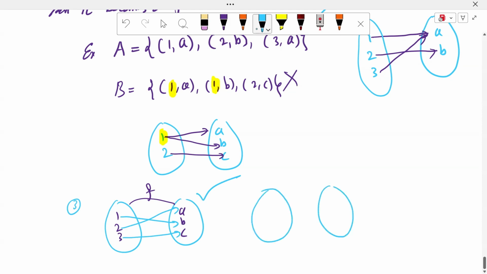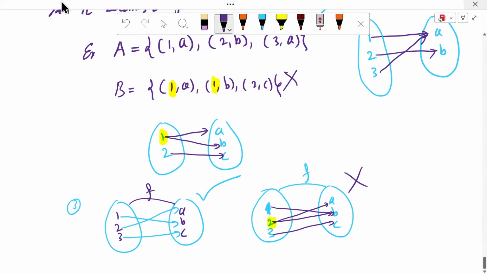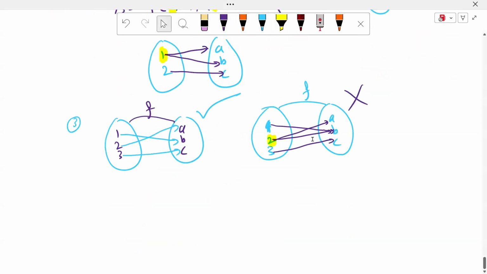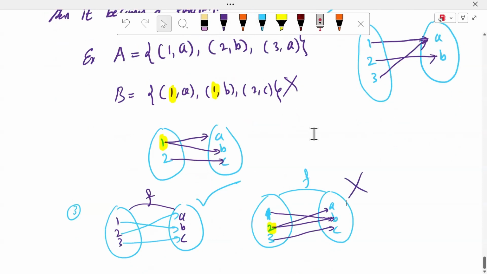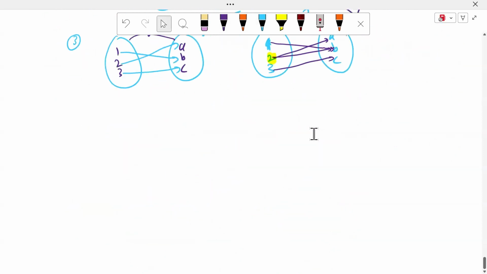Either relation, sir. Either relation we can take same numbers, sir. 1, 2, 3 and A, B, C, sir. So 2 is mapping to A, 2 is mapping to B, 3 is mapping to C, 1 is mapping to B. But here there 2 is the identical first coordinate. So it is not a function. This relation is not a function. Is it clear, sir? Function definition, is it clear, sir? Yes, sir. Very good.